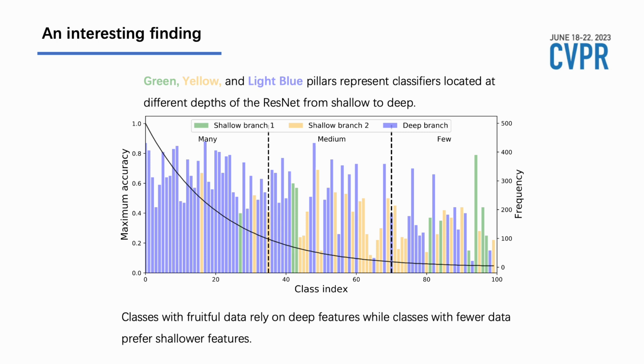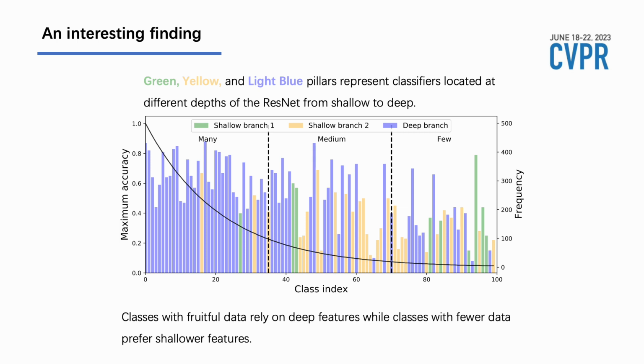We perform linear probing on long-tailed CIFAR-100 with a trained multi-branch model to see if the model has preferences for long-tailed distribution according to depth. And then we collect each class's maximum accuracy on the test set achieved by experts. The results are shown in this histogram.